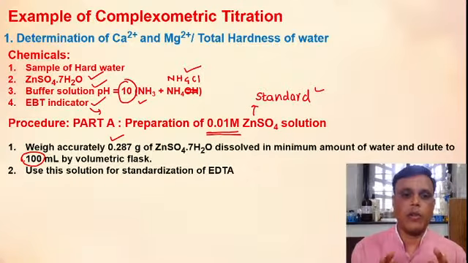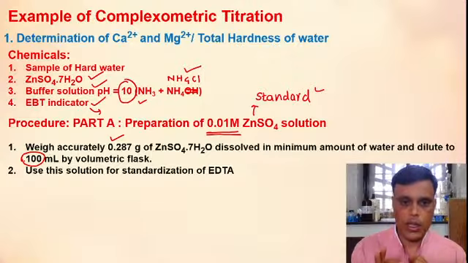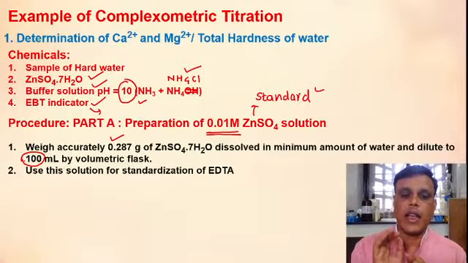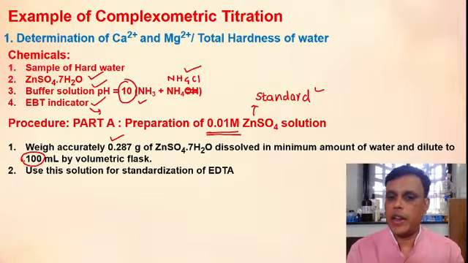So you have to find out the exact concentration of EDTA. This process, that is to find out the exact concentration of any substance, is called standardization. And here we are doing it for EDTA. So we have to use this zinc sulfate solution for standardization of EDTA. That means you have to find out the exact concentration of EDTA.